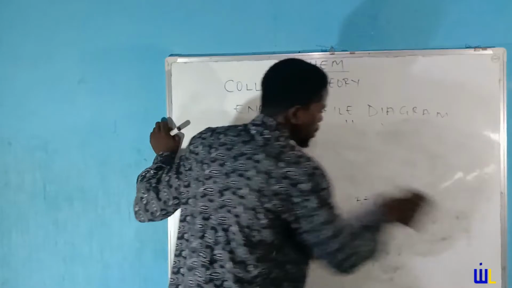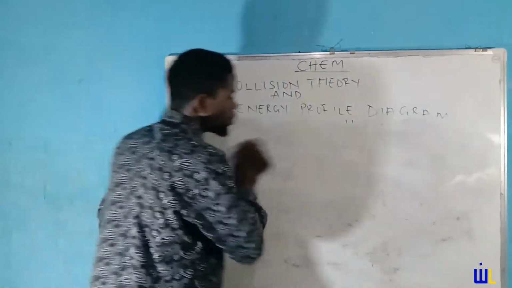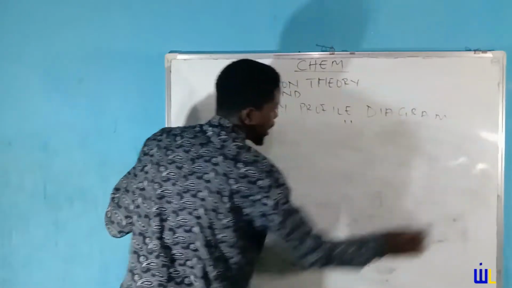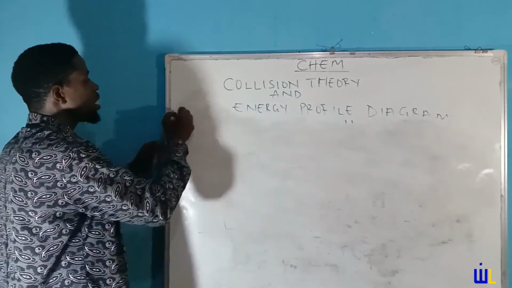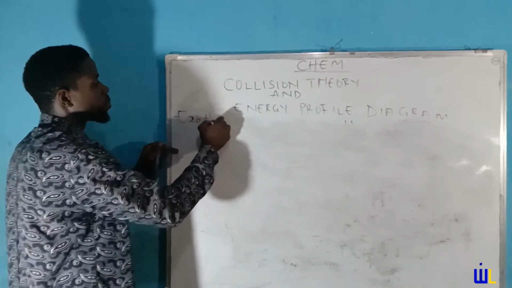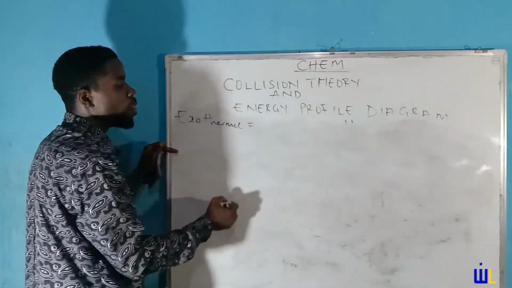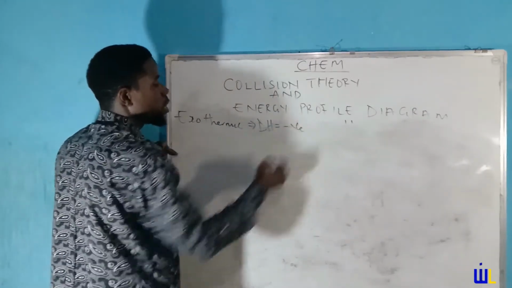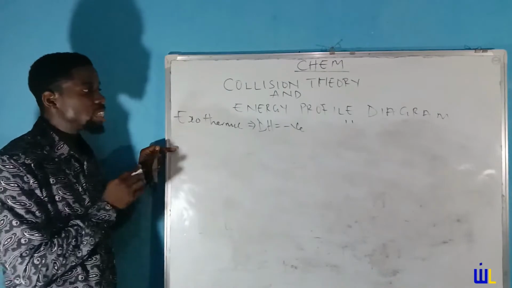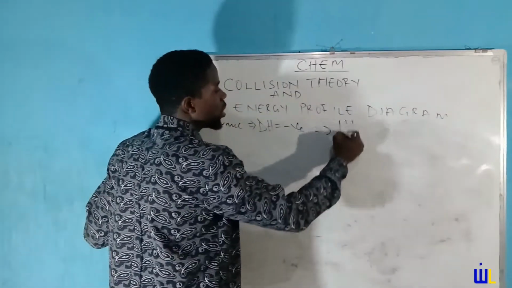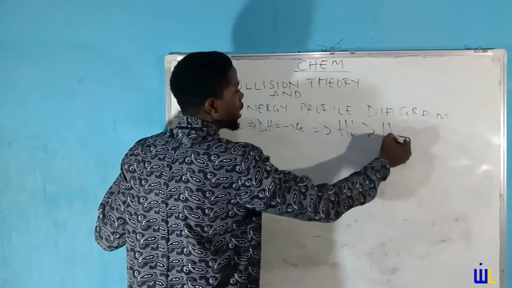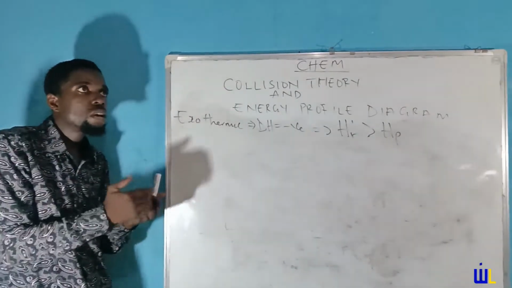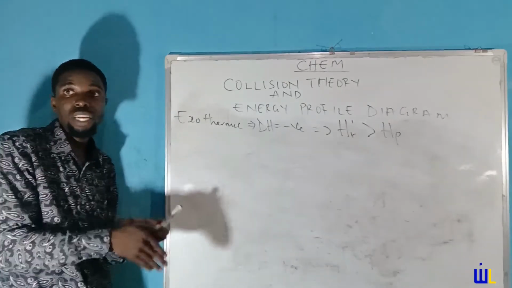Okay, now having said this, we are going to try putting down the diagram for your exothermic energy profile diagram. Whenever you are dealing with an exothermic process, the enthalpy change, dH, must be negative. And if you are going to have a negative enthalpy change, what did we say? The heat of reactant must be greater than the heat of product. It's quite simple, so put it in your head. Endothermic has positive enthalpy, which implies that the heat of product must be greater than the heat of reactant.